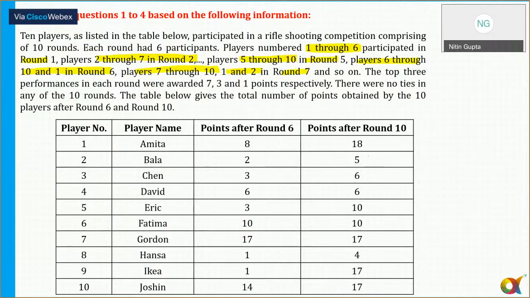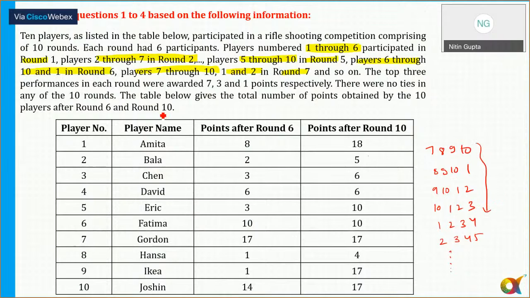Like in round 1, players 1 to 6 are participating. It means 7, 8, 9 and 10 are not participating. In round 2, players 2 to 7 are participating. So 8, 9, 10, and 1 are not participating. In the third round, 9, 10, 1, and 2 are not participating. In the fourth round, 10, 1, 2, 3 are not participating. Next round, 1, 2, 3, 4 not participating, and so on. So 4 consecutive persons are not participating in this particular order here.